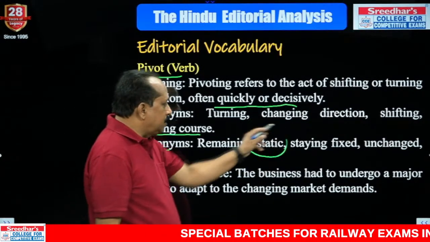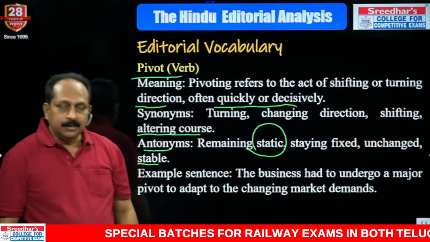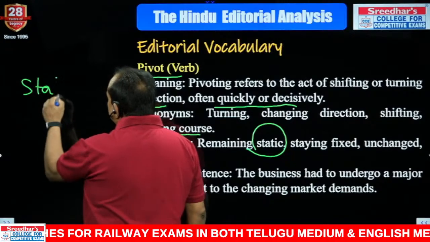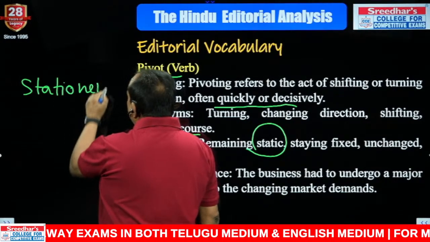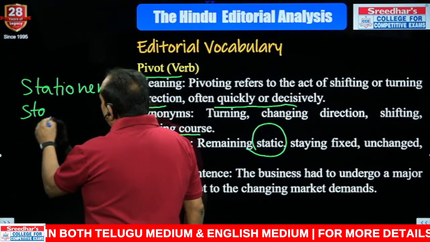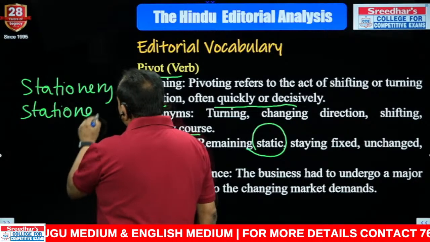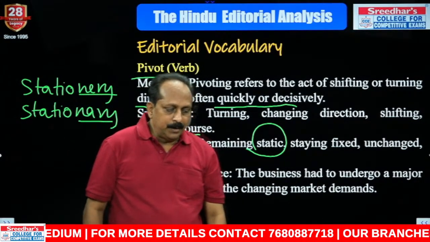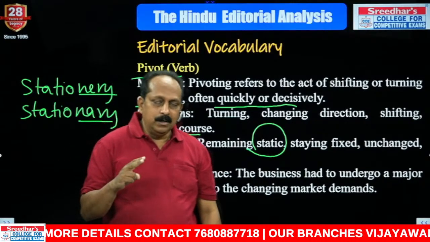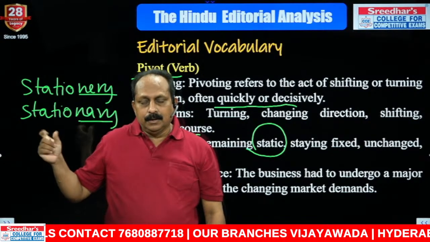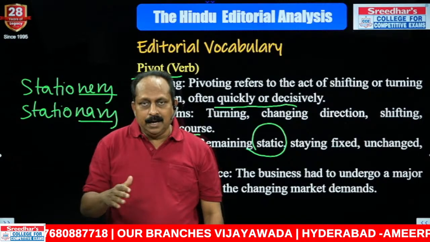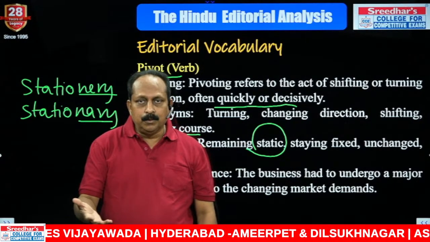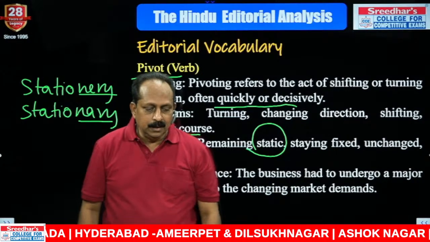But based on the word static, I would like to tell you something important. There are two words you have to know. One is stationary, the other one, please respond. What is the difference between the two? Stationary, last four letters, N-E-R-Y, N-A-R-Y. One refers to pens, papers, notebooks, pencils, what you buy regularly.